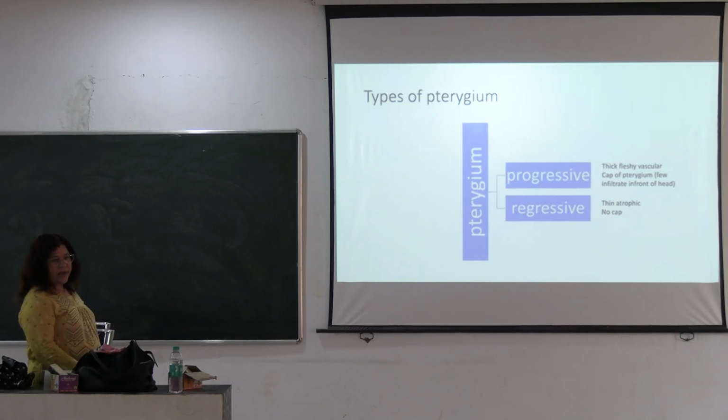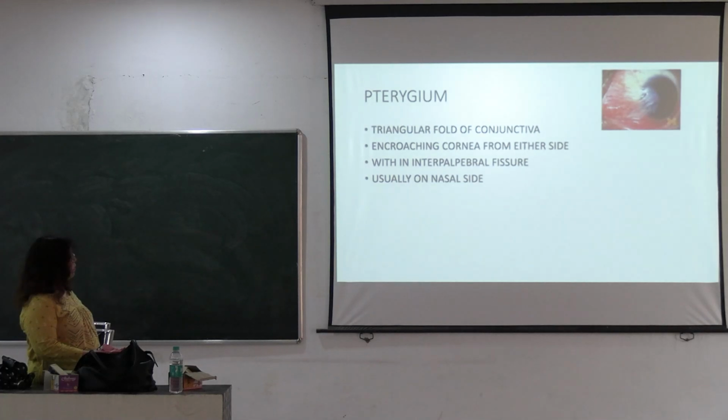Pterygium has 4 parts. First is the apex, then the neck. Here, this is the apex, present over the cornea, and this part present at the limbus is called the neck. The neck connects the body of the pterygium and the apex. The body of the pterygium is present over the sclera, the scleral part.